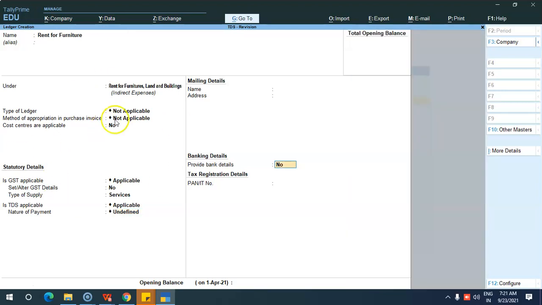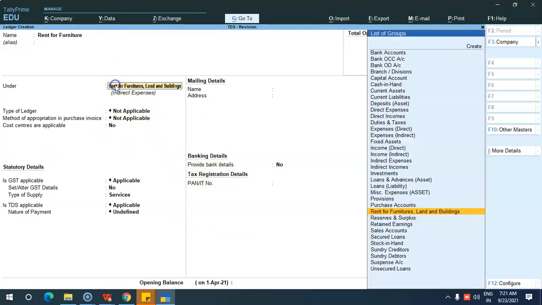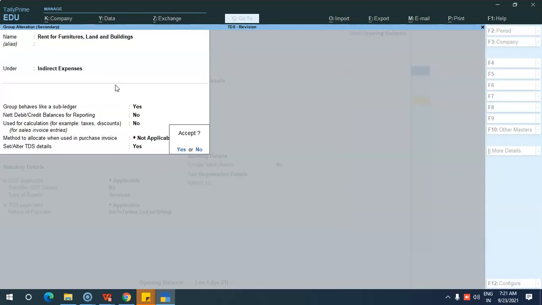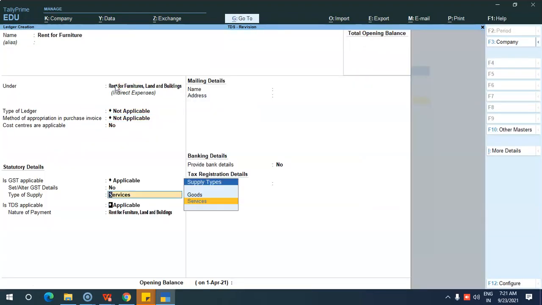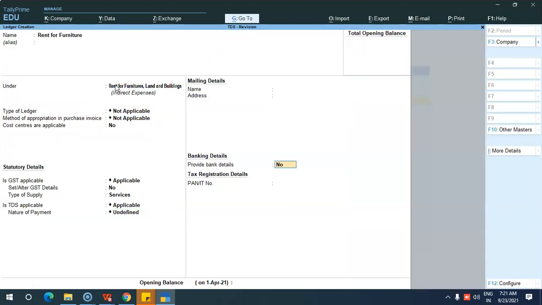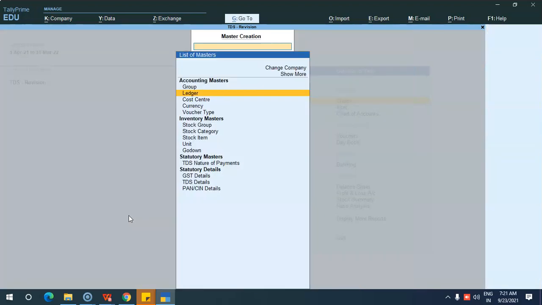So this is the configuration of TDS at group level. On the ledger level I am not going to do any configuration. I'll just give undefined at the ledger level. So here the TDS has been configured at group level.